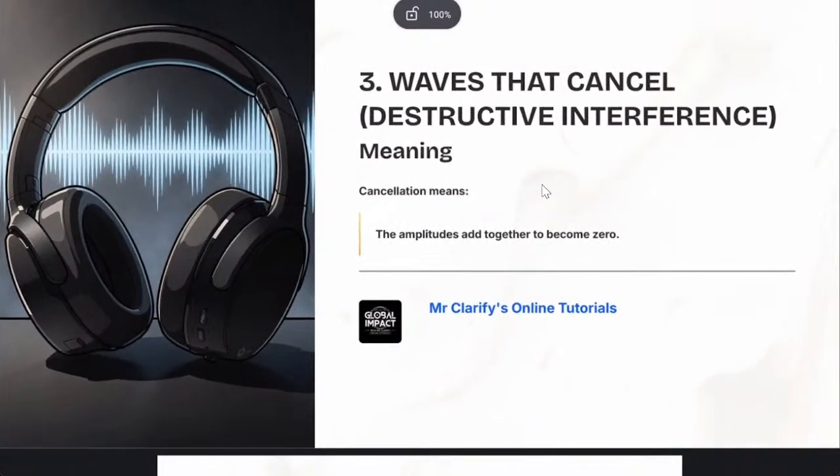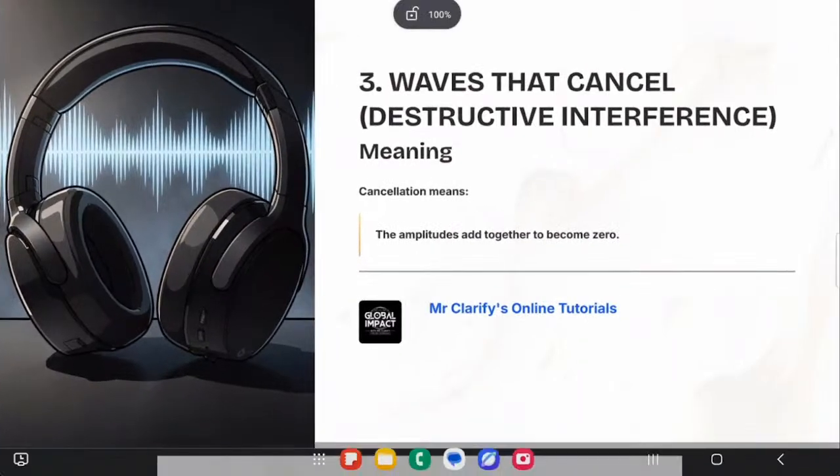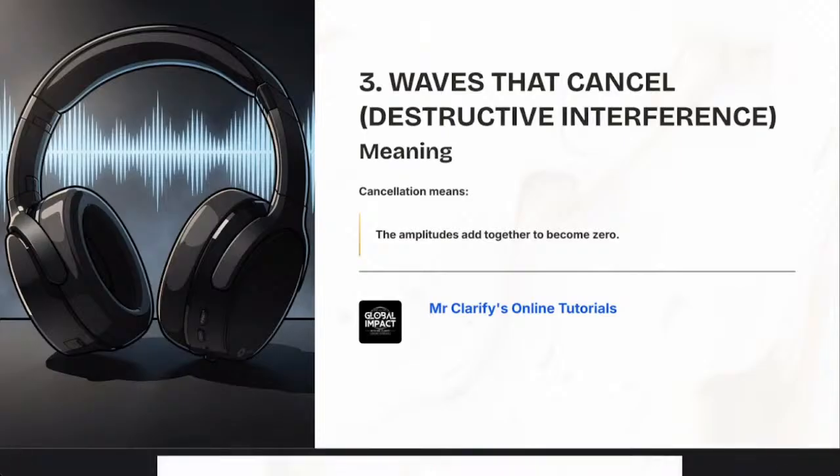Now here is the second type of interference, which is called destructive interference. Two waves are meeting, but they are meeting out of sync. You should tell people it is when they meet out of sync. It's when a peak meets a trough.